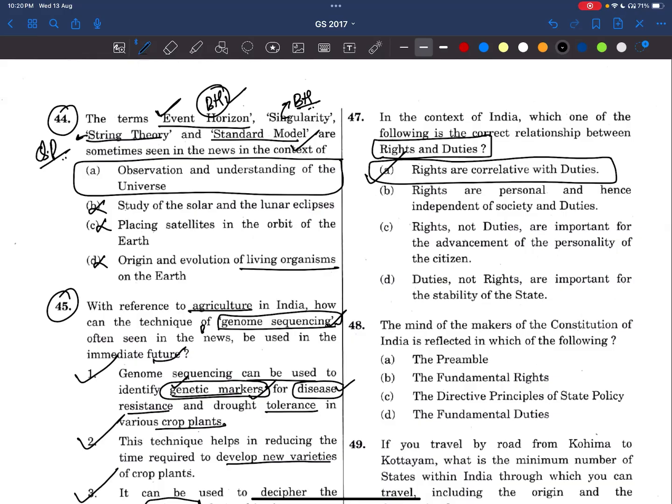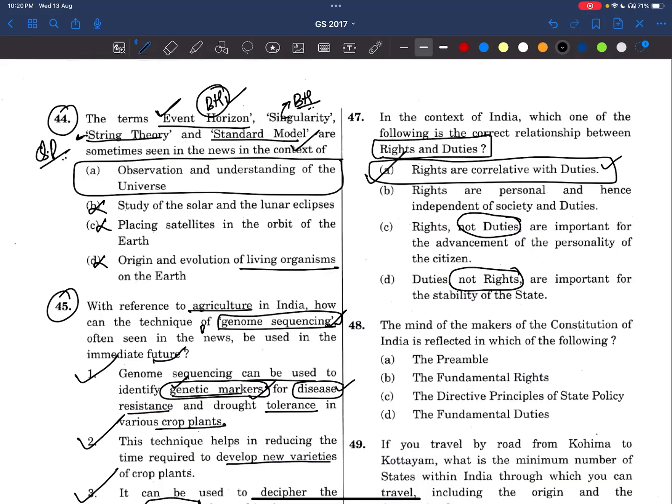Rights, not duties, are important for the advancement of personality. Even duties are also very much important. There are legal duties as well. Right? Duties, not rights, are important. No, rights are also important. If there are no rights, then what's the purpose of living? Right? So see here, rights are correlative with duties.